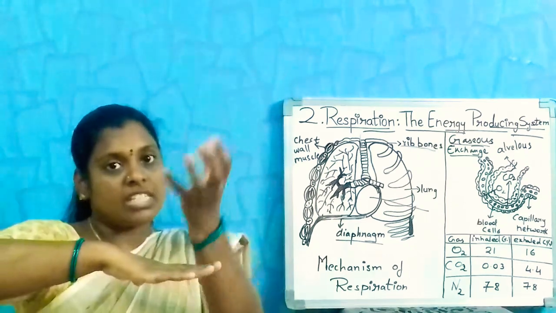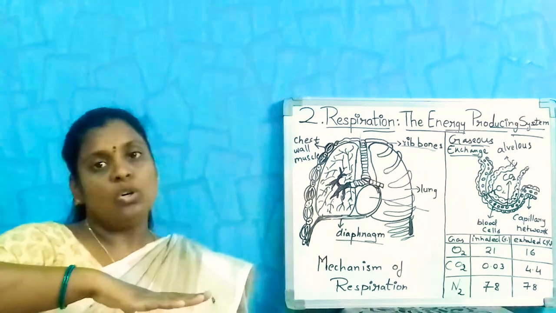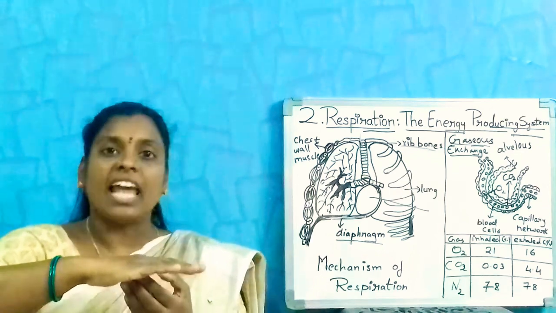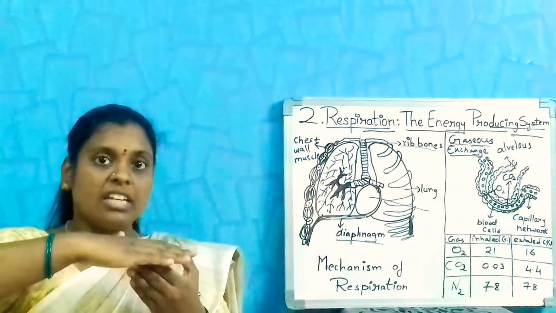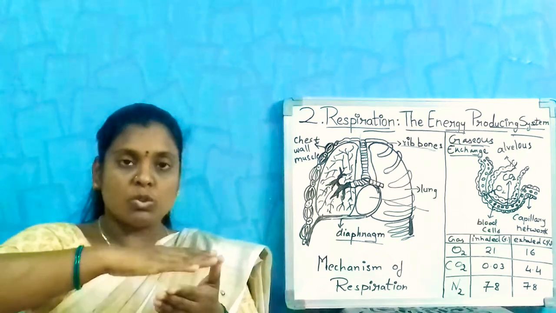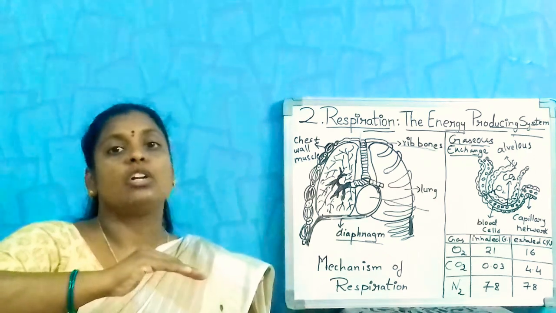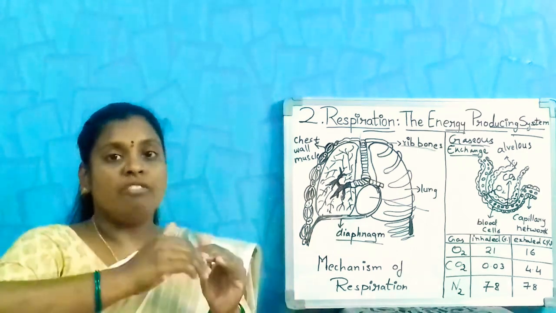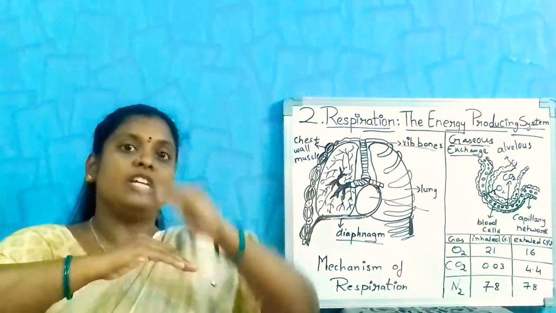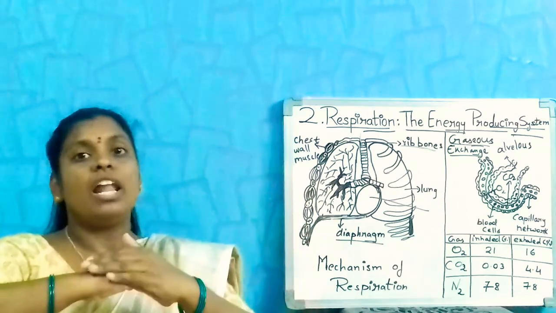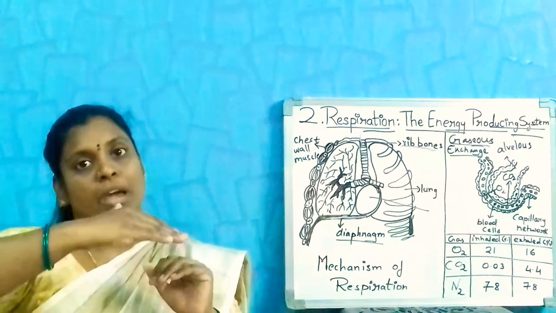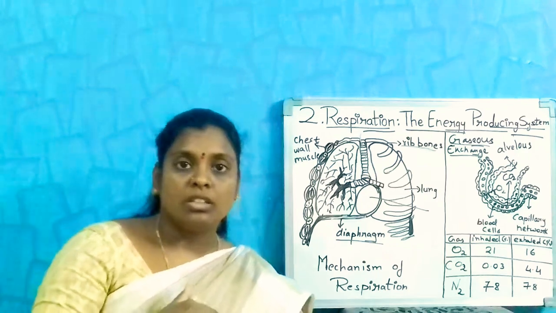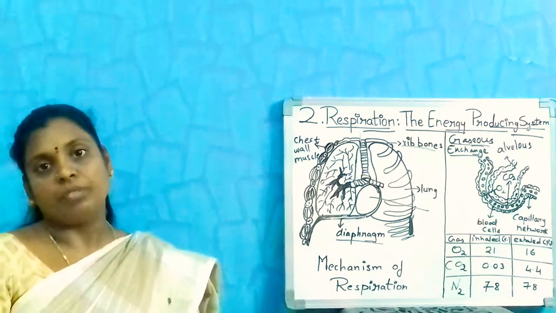The chest cavity size is increased, which leads to air coming inside. Again, when we are exhaling, the diaphragm relaxes and moves upwards. When it moves upwards, it automatically pushes the air out. When it relaxes, the air is pushed up. So that is called exhalation. When it is pushing back, the air which is present in the lungs is given out. So this is the process of exhalation.